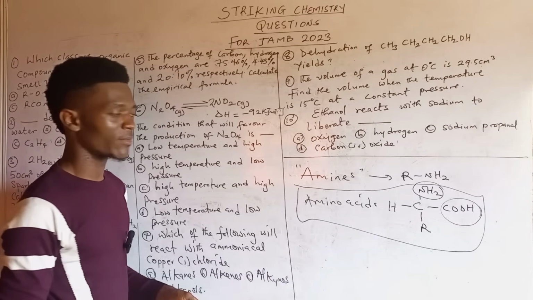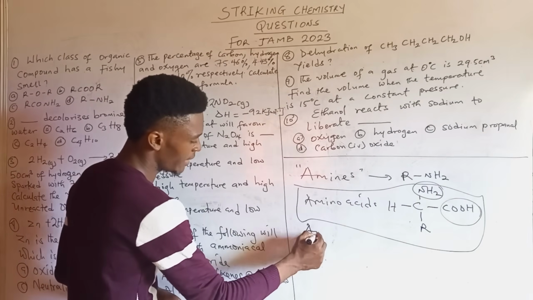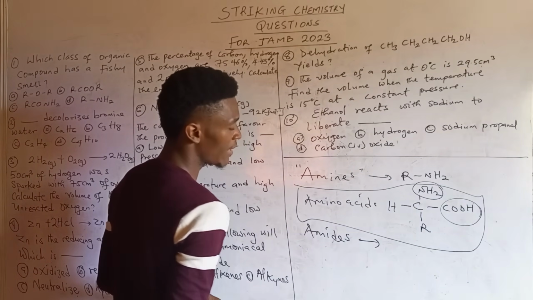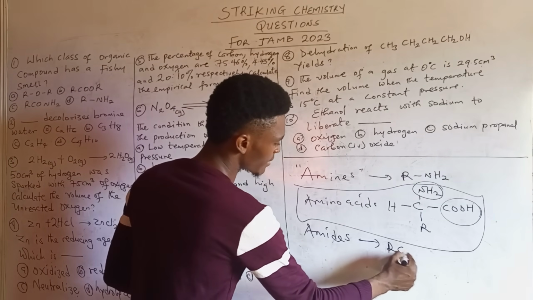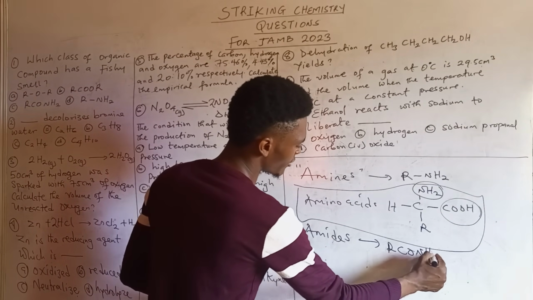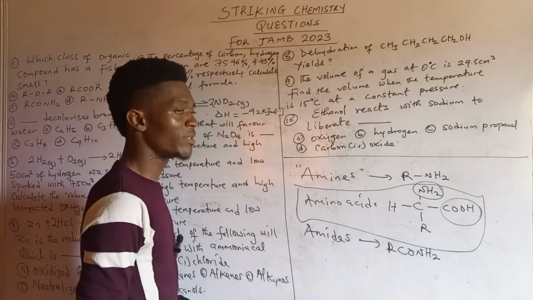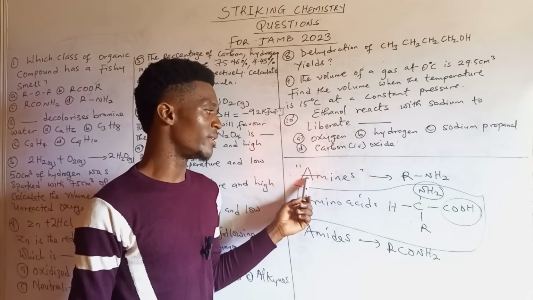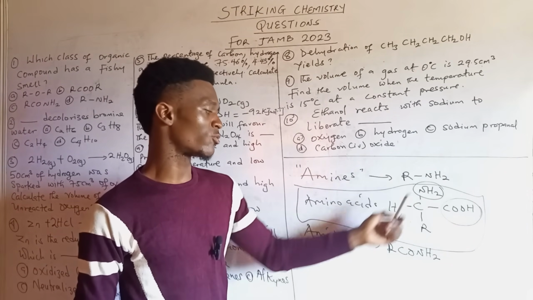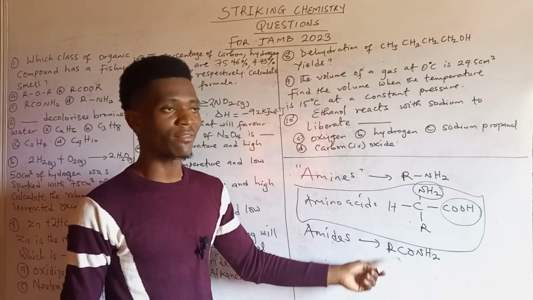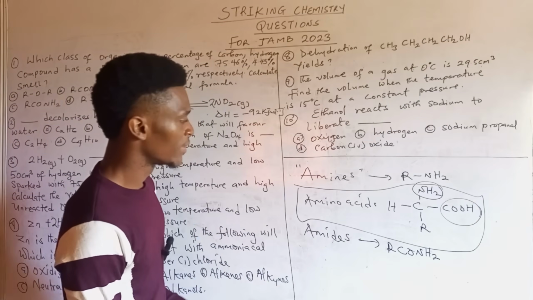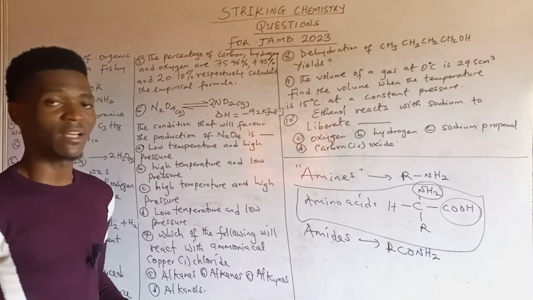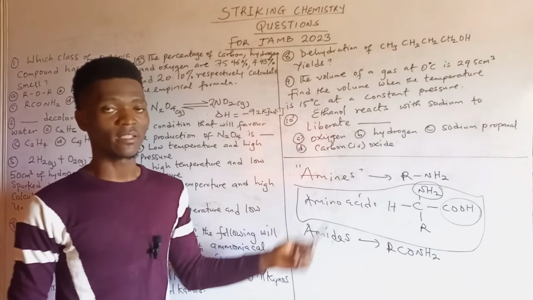Then we still have other compounds like the amides. Now the amides are known to have a general formula RCONH2. So never should you mistake the amides for the amines. The amines are known to have RNH2, while the amides are known to have RCONH2. Like I said, the only organic compounds that are generally characterized by their fishy smell is the amines.